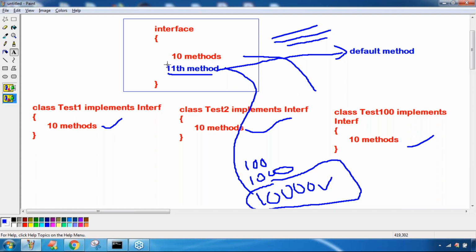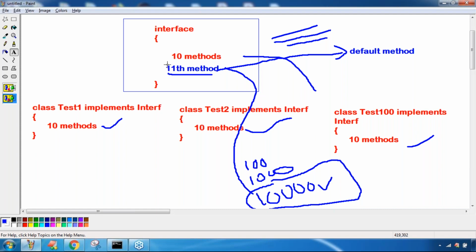For this purpose, the default methods concept came. Default methods are going to save us. Remember, it acts as a savior to the implementation classes. I'm adding something, don't worry, you are not required to do anything. Just await this update, that's all.